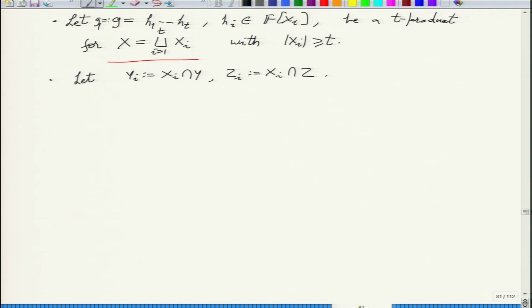Recall the intuition that if all the variables in H1 go to Y, what is the measure contribution of H1? Just one, right?